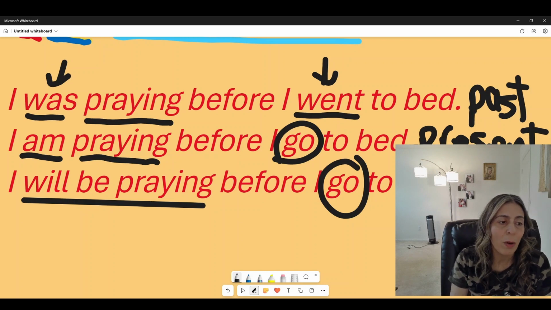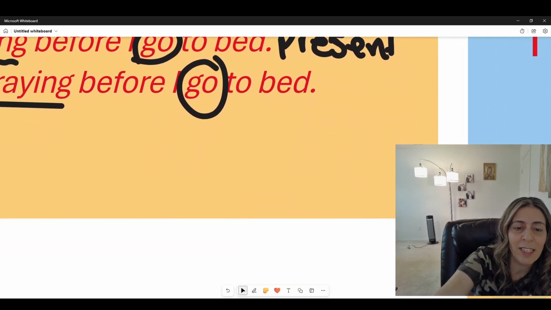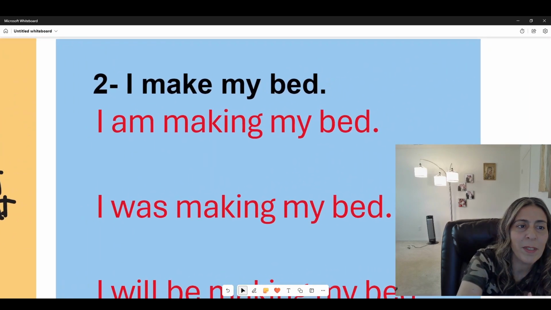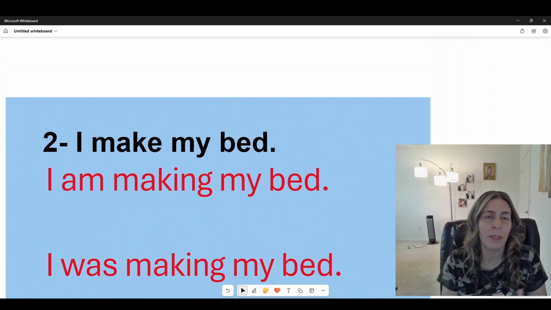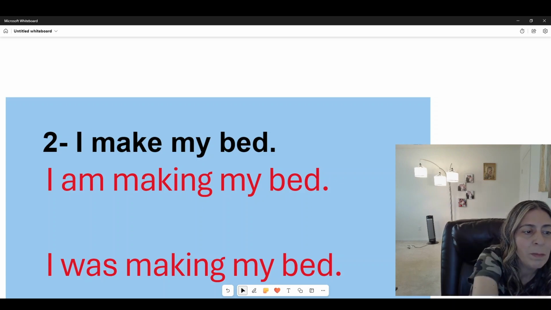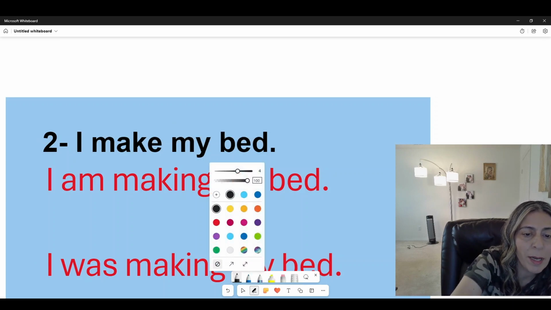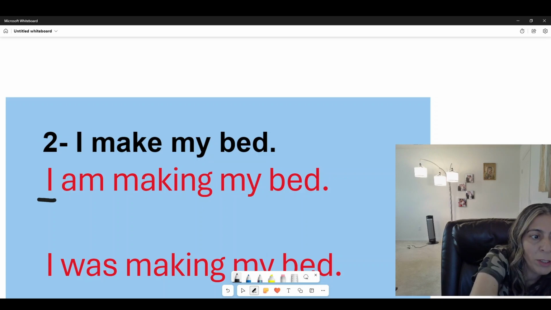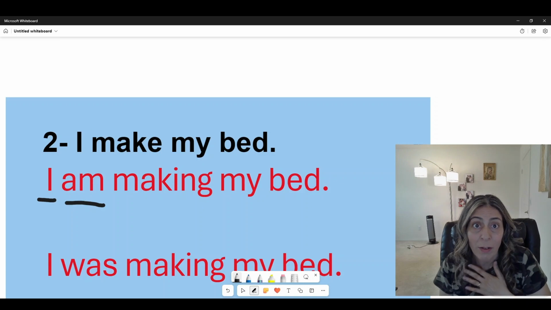Okay, and so we can have more practice, guys. This is number 2: I make my bed. All right, now let's look at it in the present continuous. Hold on, guys, sorry about that. We have the I, which is a subject. It's because that's the verb to be for I, for me.